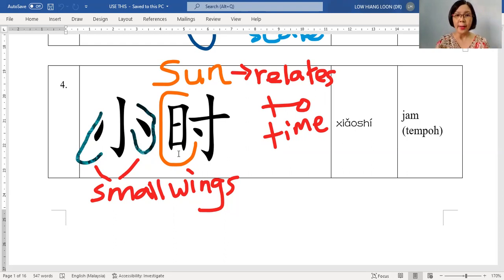为什么? Why? You should know that all these characters were formed in ancient times. You should feel a little proud, because Chinese characters are one of the only writing systems that have remained since 3,000 years ago.